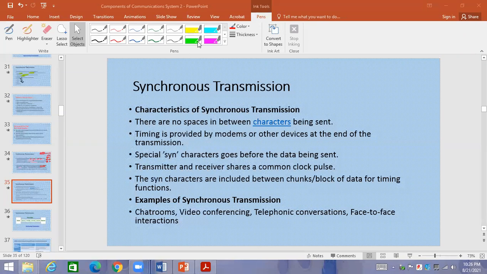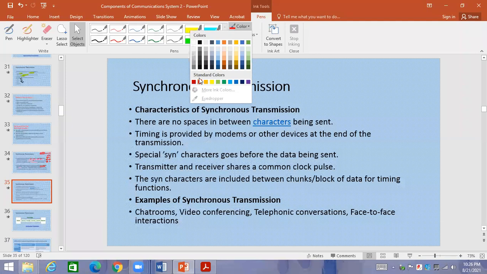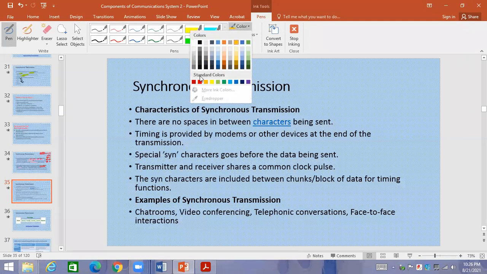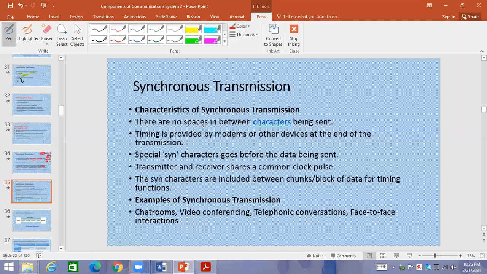Now, see the characteristics. Number 1, there are no spaces. We don't need to mention it, but spaces are available in asynchronous. So in asynchronous there were spaces, but over here we have no spaces between the characters. Timing is provided by modems or other devices at the end of the transmission.